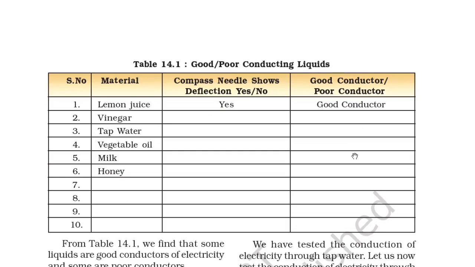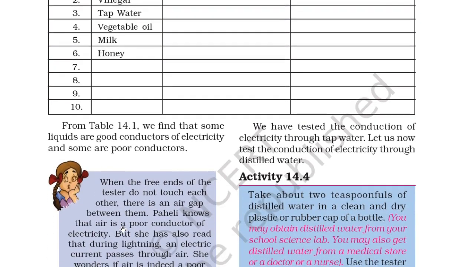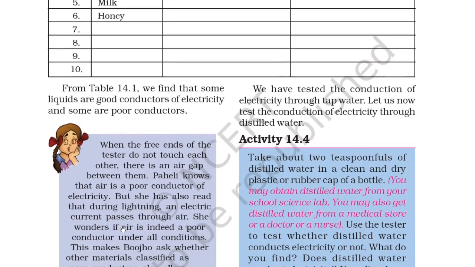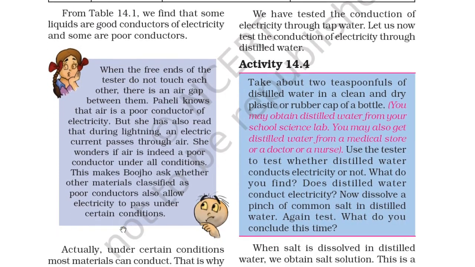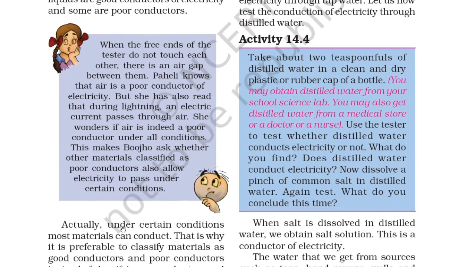So you can see there are materials, and whether the compass needle shows deflection or not, and then good conductor or bad conductor you can write here, like lemon juice, vinegar, tap water, vegetable oil, milk, honey, and you can add more. From the table we find that some of the liquids are good conductors of electricity and some of them are poor conductors. When the free ends of the tester do not touch each other, there is an air gap between them. Paheli knows that air is a poor conductor of electricity, but she has also read that during lightning an electric current passes through air.